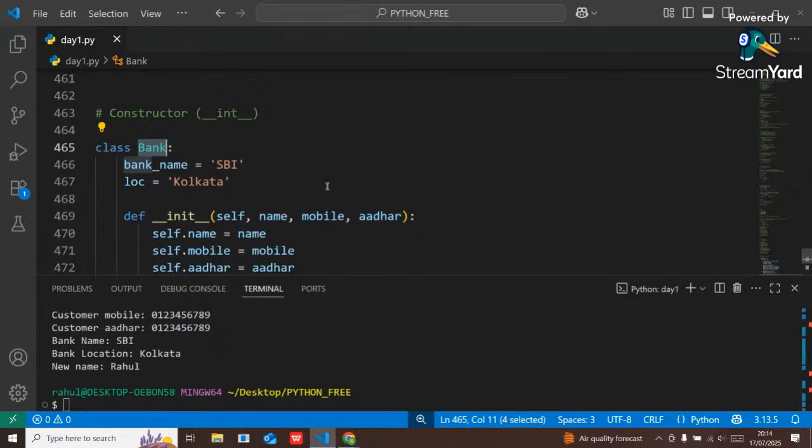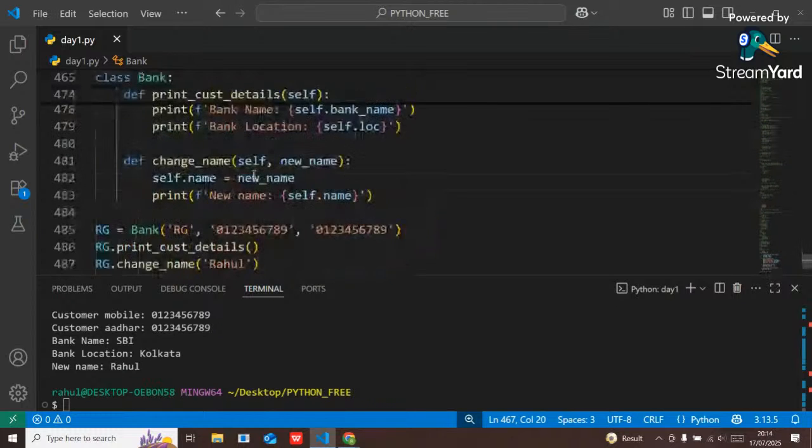For updating the bank name, these properties belong to the class, so I have to create a class method, and by using that class method I can modify my bank details. And if I use that class to modify the bank details, it will reflect for each and every customer. Got it?